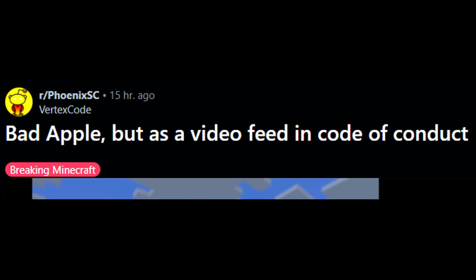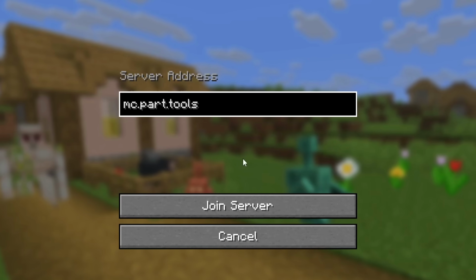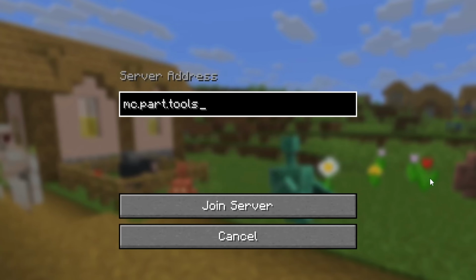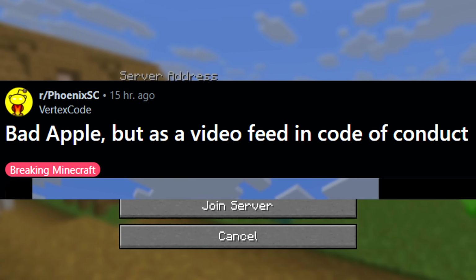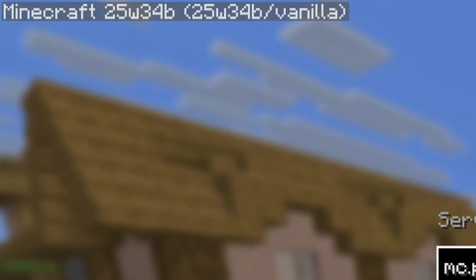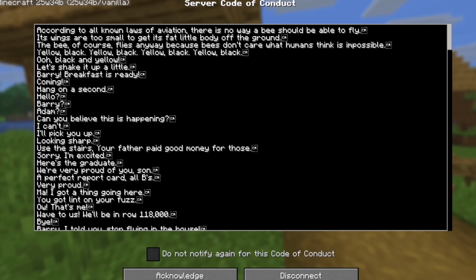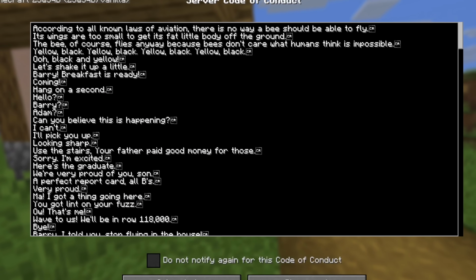Hey guys, so I wanted to invite you guys onto a server, mc.part.tools. This is not a sponsorship or anything. This was developed by VertexCode exclusively on snapshot 25W34B, and it'll become very clear in a moment if you've watched my previous video about what's new with the code of conduct thing.